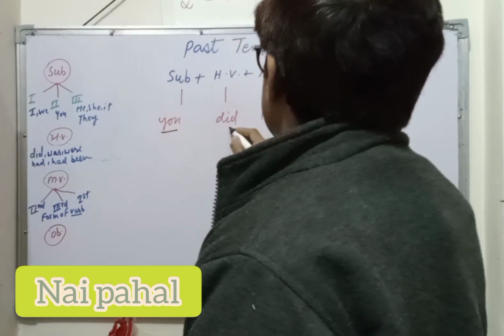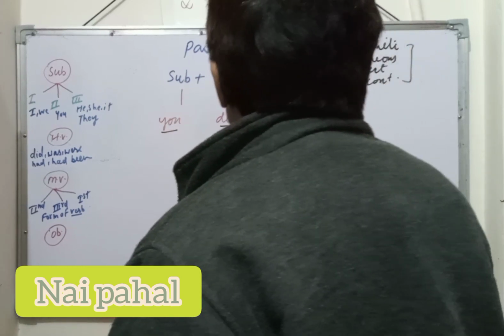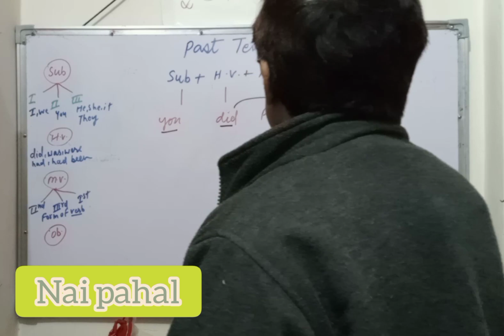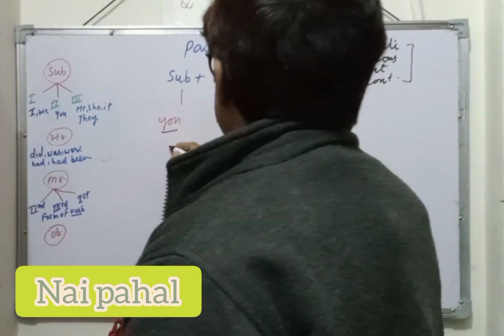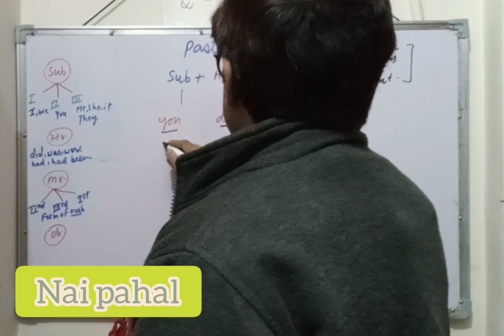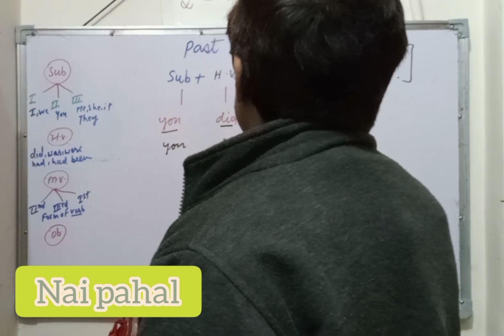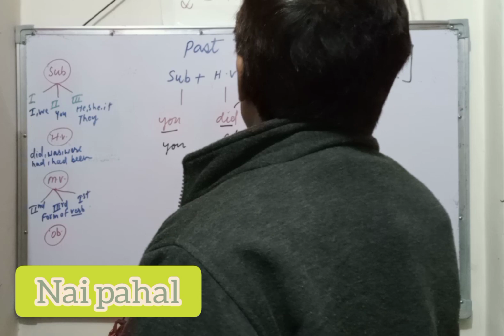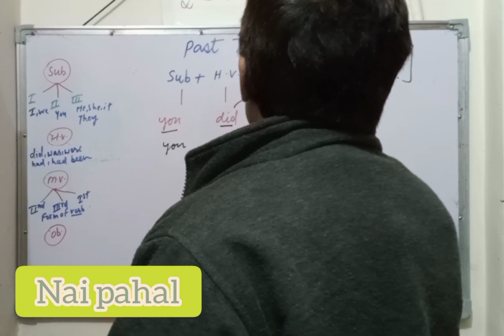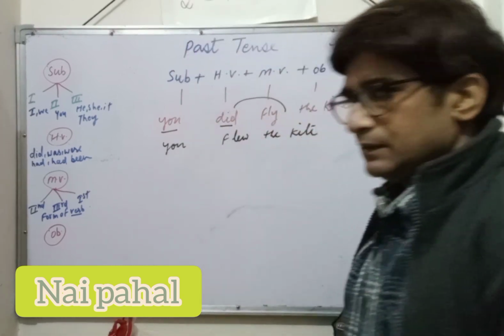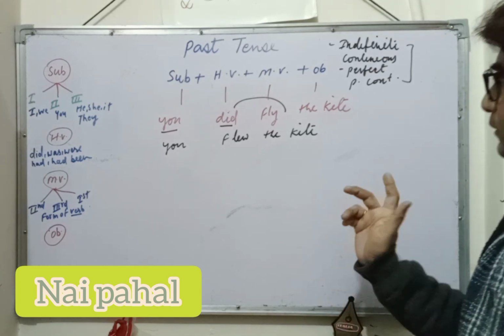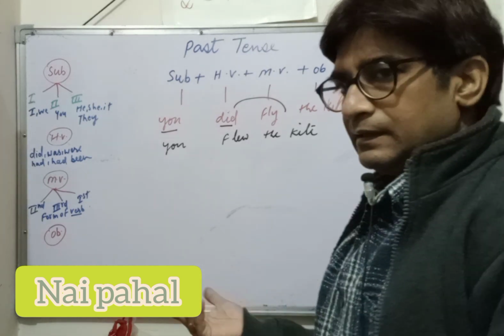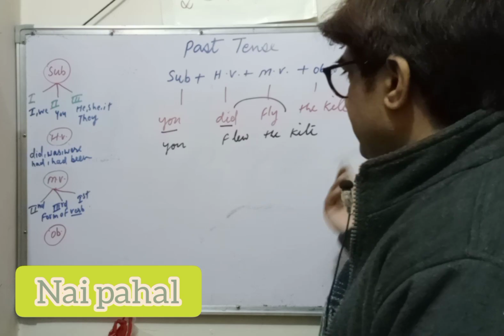You, in the affirmative sentence, did will be placed here. So there will be: you flew the kite. This is the affirmative condition of the sentences in the past tense, in the indefinite tense.